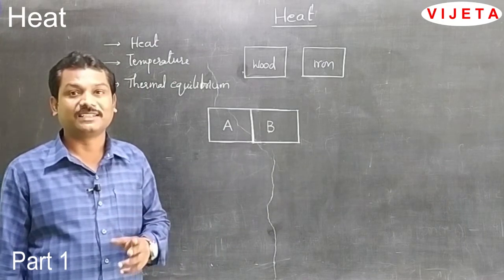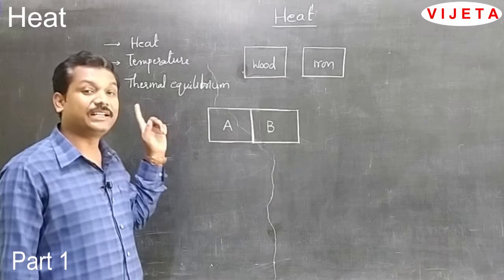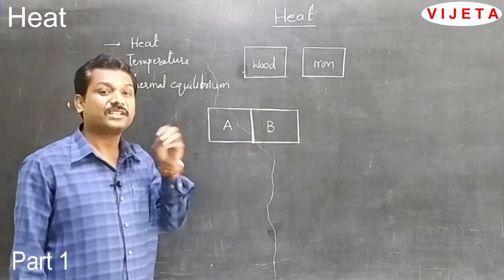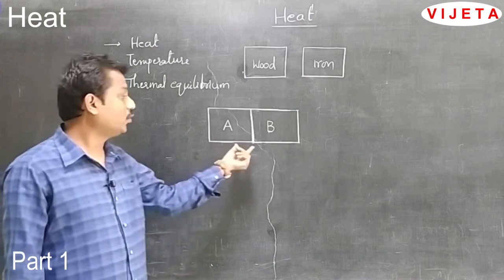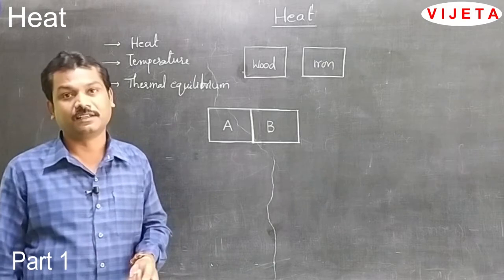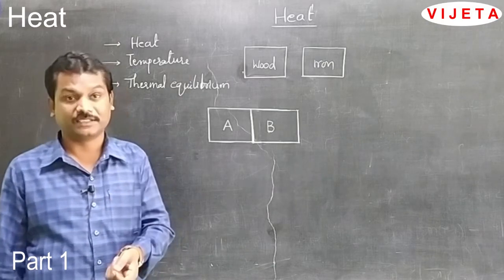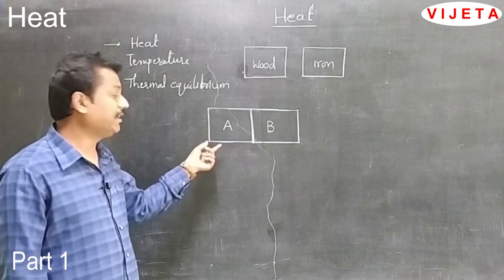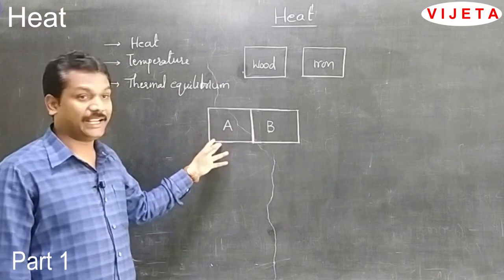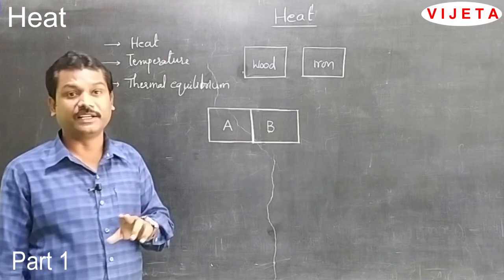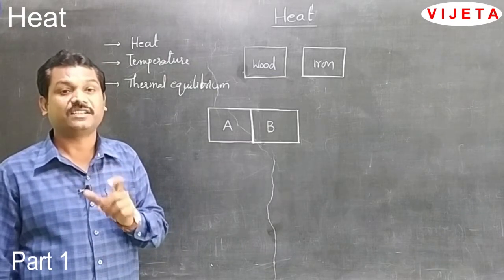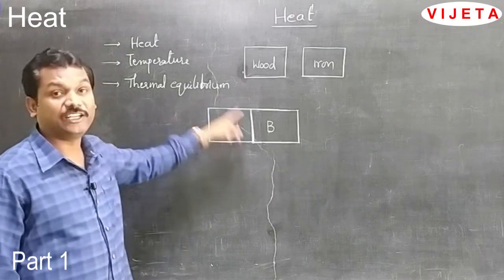When two bodies are in thermal contact, heat will travel from the hot body to the cold body. How long does it travel? Until the two bodies attain the same degree of hotness or the same degree of coldness, the heat will keep travelling. The stage at which a body neither receives heat energy nor loses heat energy is called thermal equilibrium.